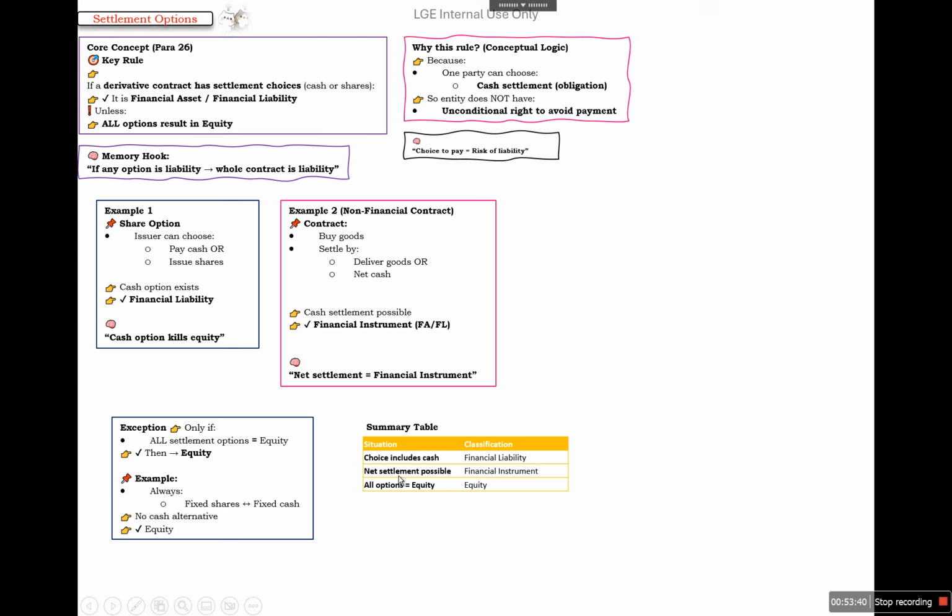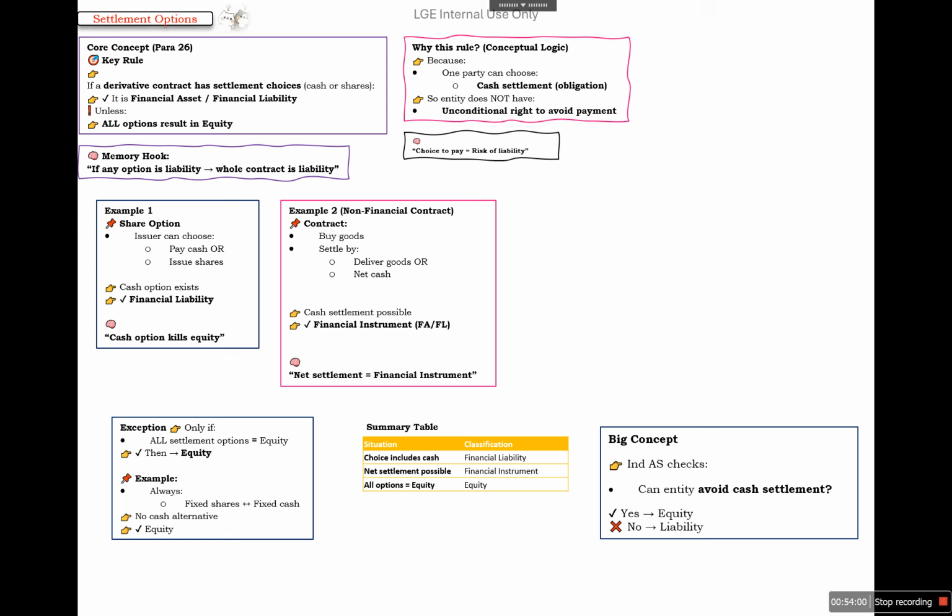So if we summarize, if the choices include cash, then it will be a financial liability. If net settlement is possible, then it will be a financial instrument, whether financial asset or liability depends. And if all options lead to equity, then only it will be classified as equity. So the big concept is: can the entity avoid cash settlement? If yes, then it will be classified as equity. If it cannot avoid the cash settlement, then it will be classified as a liability.